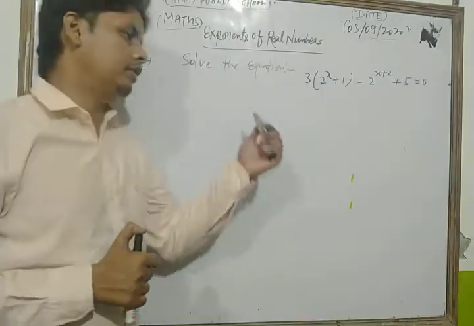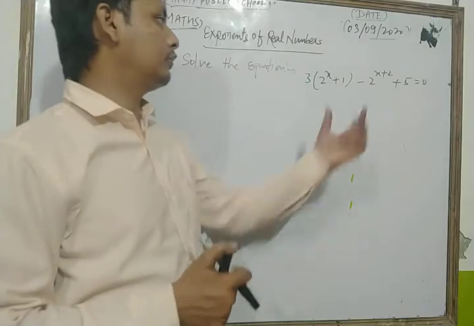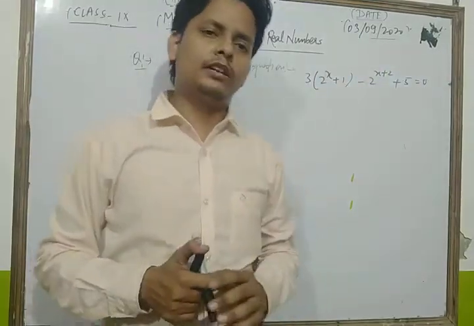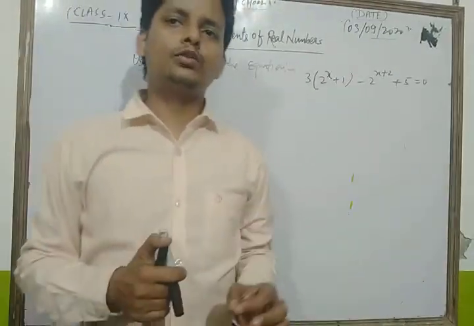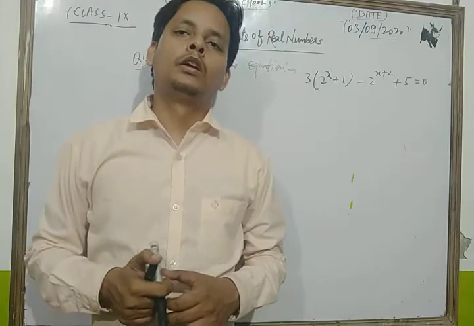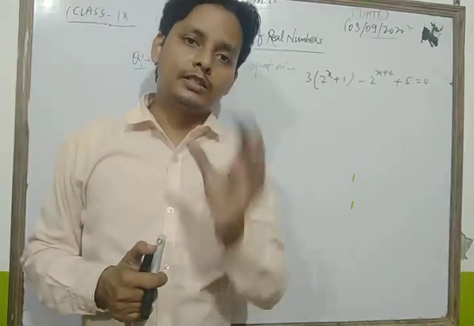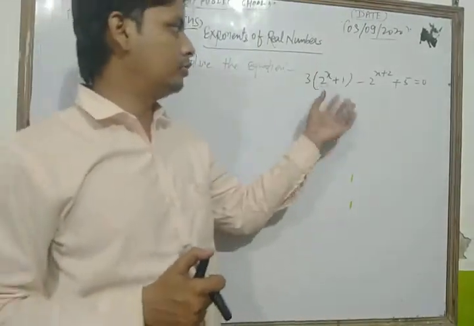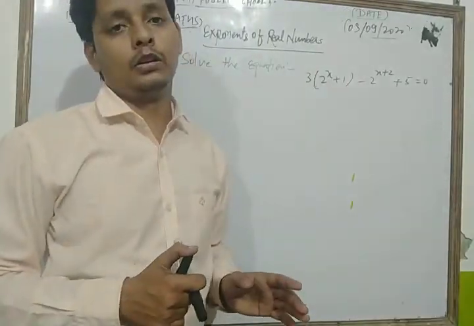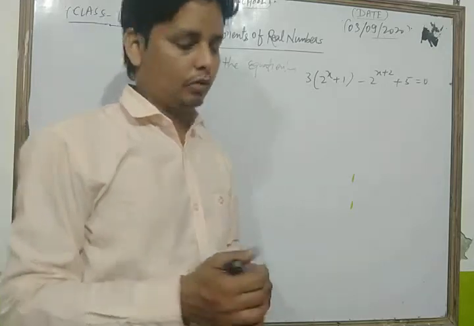We have to solve this equation. Dear student, solving any equation means that you just find the value of its variable x. Now let's see its solution.